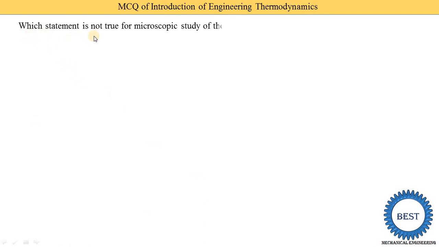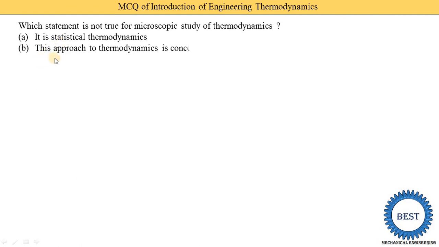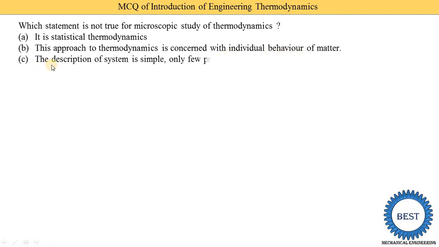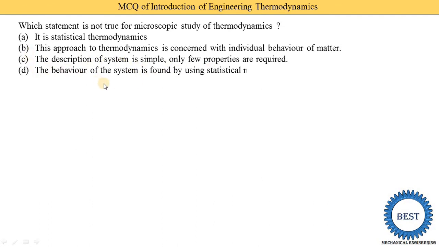Which statement is not true for microscopic study of thermodynamics? Option A, it is statistical thermodynamics. Option B, this approach to thermodynamics is concerned with individual behavior of matter. Option C, the description of the system is simple, only a few properties are required. Option D, the behavior of the system is found by using statistical methods.